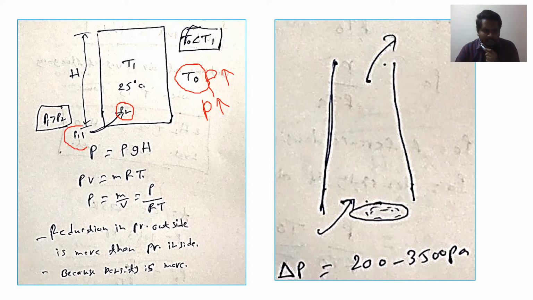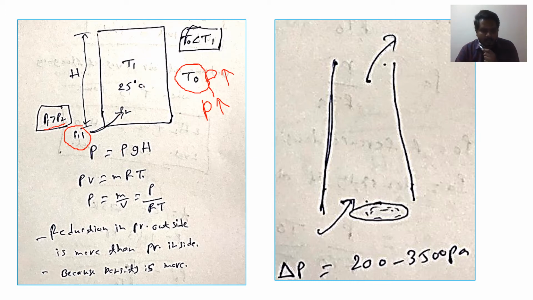P1 is the outside pressure. The pressure is higher outside because density is higher. So P1 is greater than P2. So due to the pressure difference, the outside air will try to enter inside our home and it will move upward because of the pressure difference. Actually, this is the draft. The same concept we are going to apply in the chimney, which is draft. And one more point.